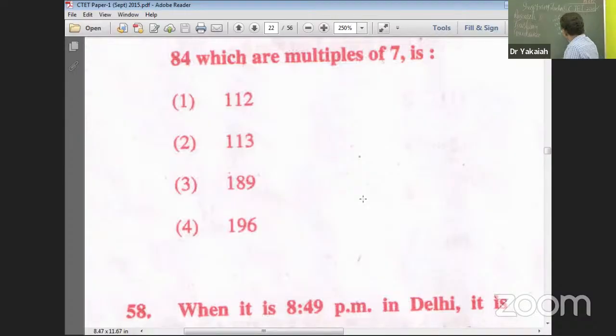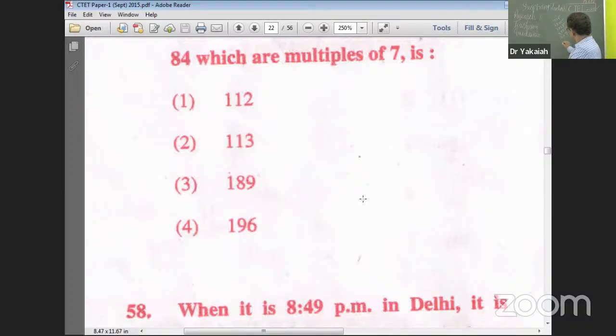3 4s are 12, 12, 7 1s are 7. Okay, all right. So when you add this 7 also, 7 and 5 is 12, 8 1 is 182. Even in the answers 182 is also not there, so still you go ahead. What else? Multiples of 7. 84. 84 is the given number, right? 14, somewhere 14 will come.